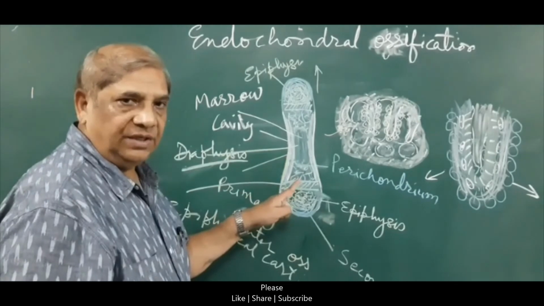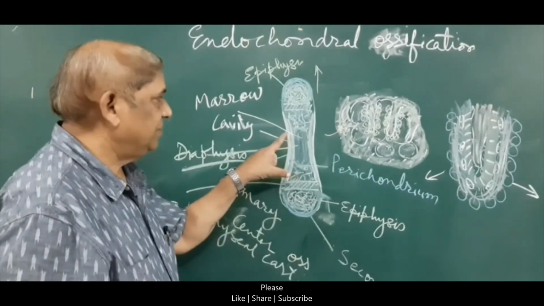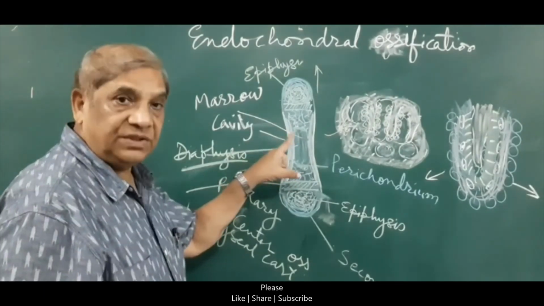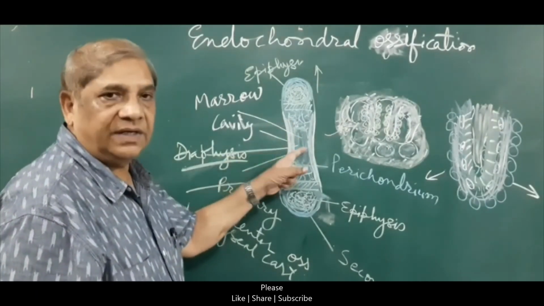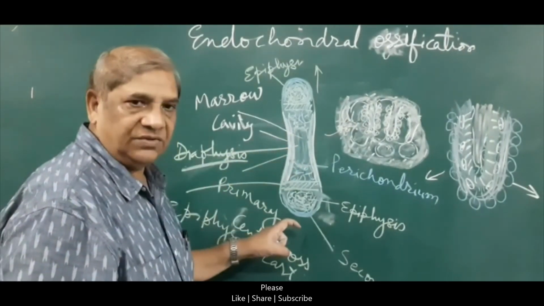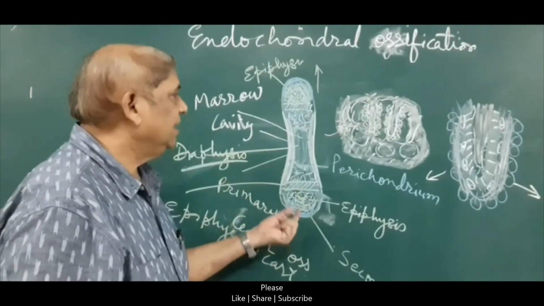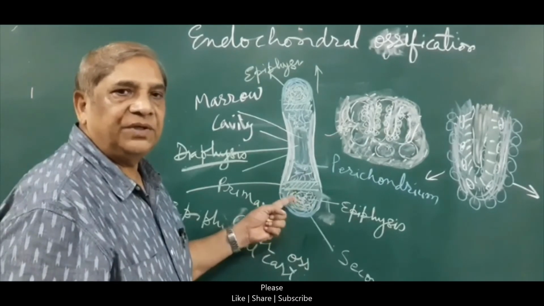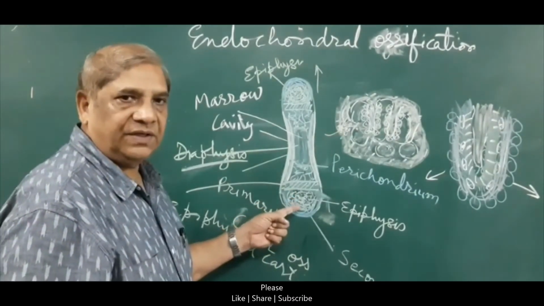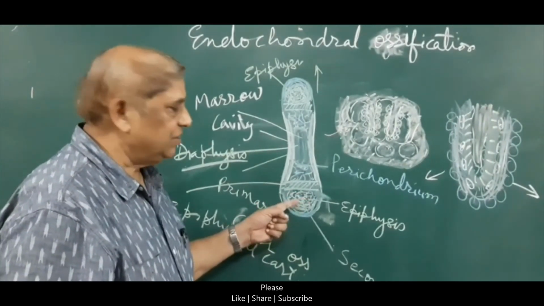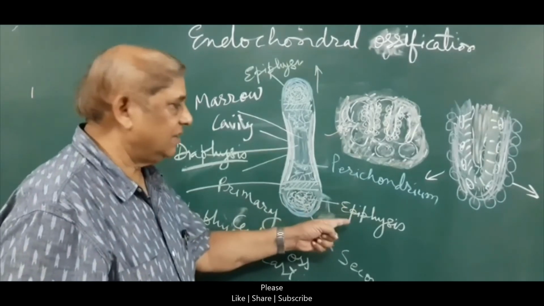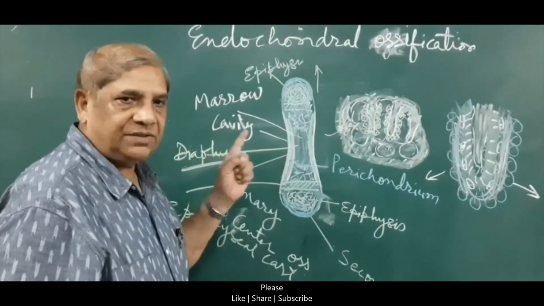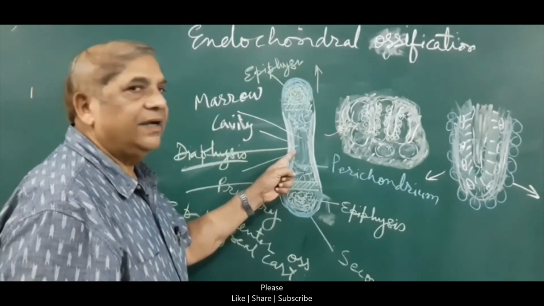So you have seen that the shaft of the bone is formed by the primary center of ossification which appears in the embryo, say in the 8th week of intrauterine life. After birth, the ends are still cartilaginous, and there appear the secondary centers of ossification, and this will form the spongy bone at the ends which are called the epiphysis, and the bone formed by the primary center is called the diaphysis.